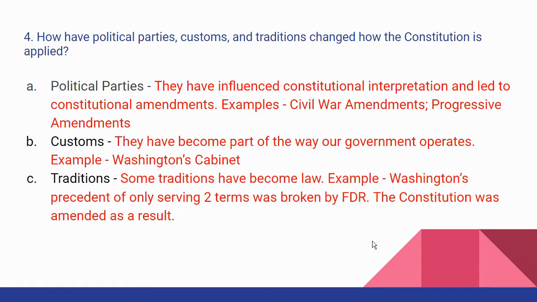And then we have traditions, which are very similar to customs, but some traditions have become law. For example, Washington set the precedent of only serving 2 terms as president, but FDR broke that in 1940 when he ran for the 3rd term and was elected, and then ran again in 44 and was elected for the 4th term. After that, they amended the Constitution with the 22nd Amendment, which said that presidents can only serve 2 terms. So sometimes the tradition is then put into law. Whereas it was tradition to only serve 2 terms, they eventually put that in the Constitution to make sure they could only do that.